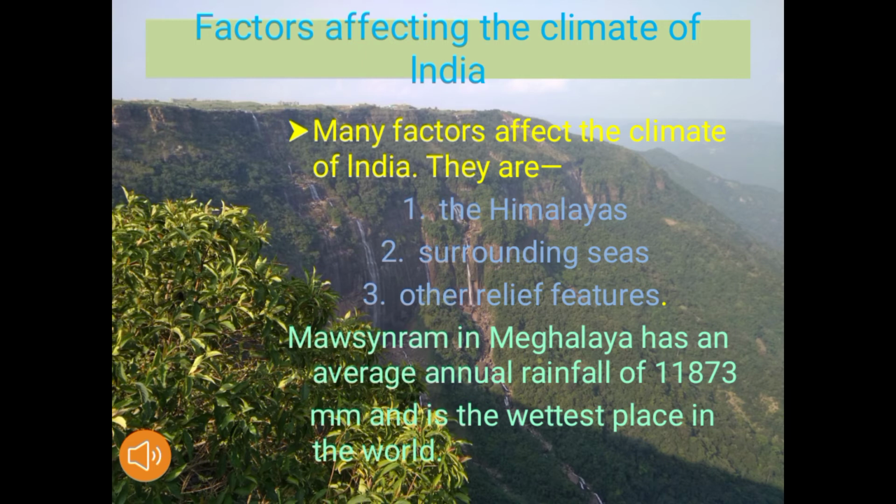And next point, you all remember this: Mawsynram in Meghalaya has an average annual rainfall of 11,873 millimeters and is the wettest place in the world. In Meghalaya, at Mawsynram, there is always rainfall, and if you visit in any season you can see the rainfall. So Mawsynram is the wettest place in the world.